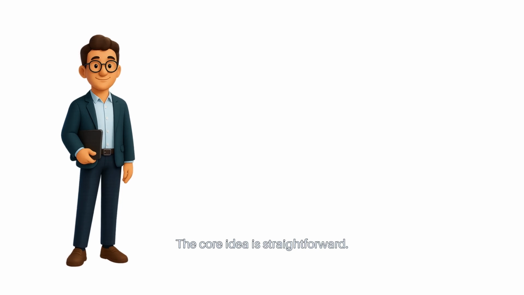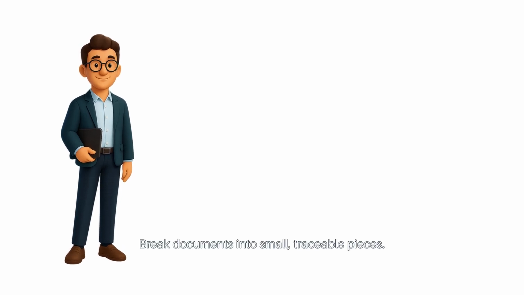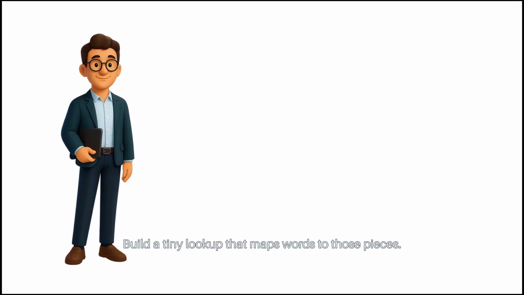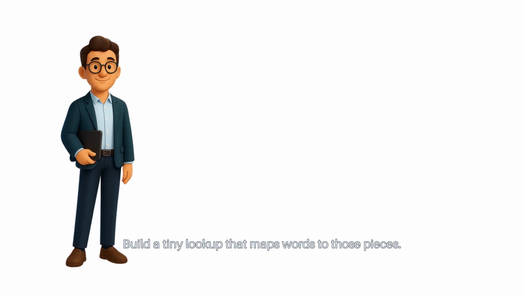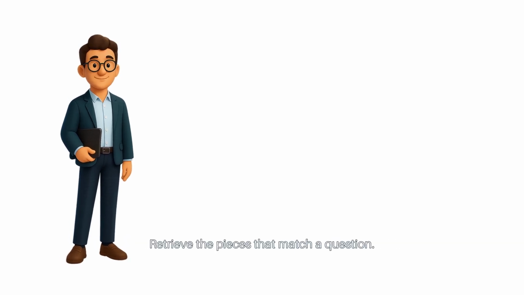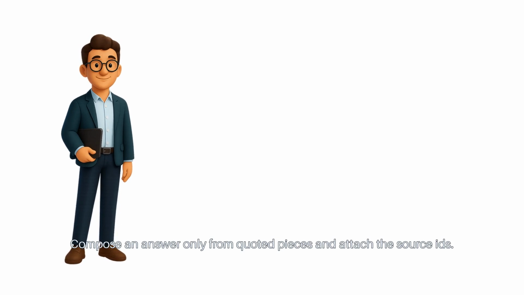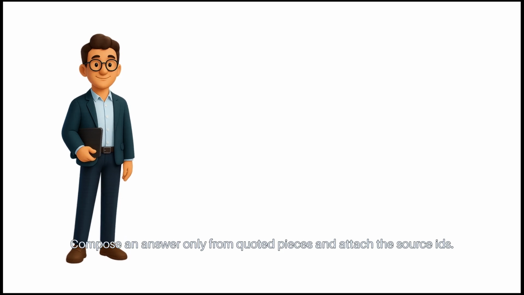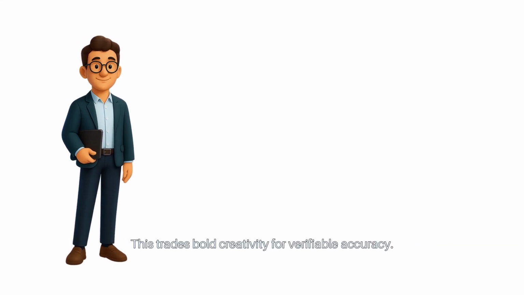The core idea is straightforward. Break documents into small, traceable pieces. Build a tiny lookup that maps words to those pieces. Retrieve the pieces that match a question. Compose an answer only from quoted pieces and attach the source IDs. This trades bold creativity for verifiable accuracy. The trade-off reduces hallucination and makes audits fast.